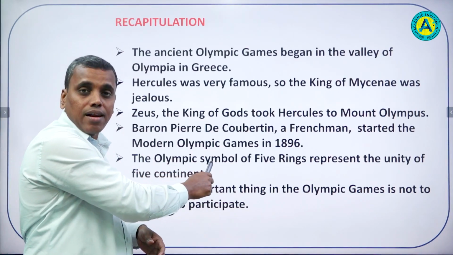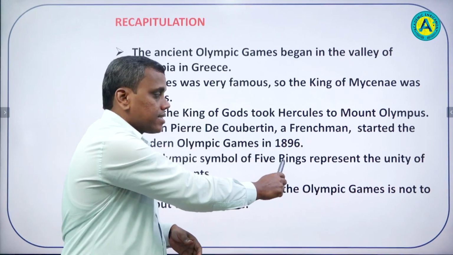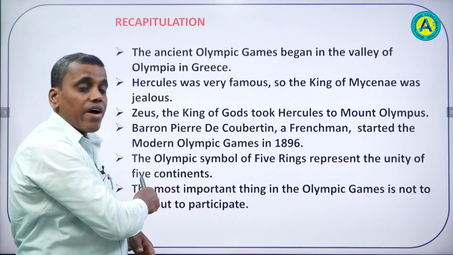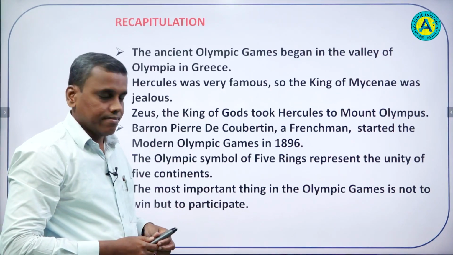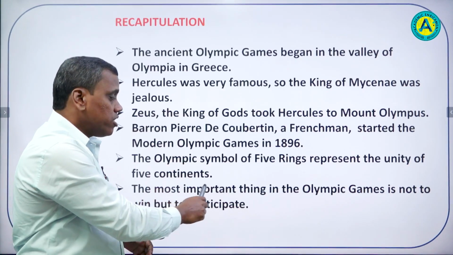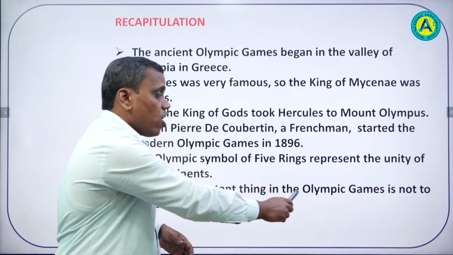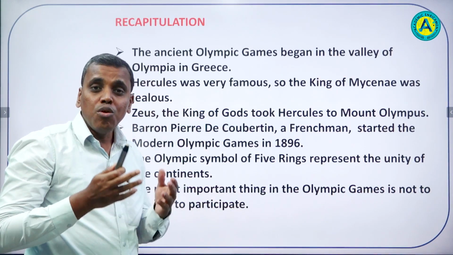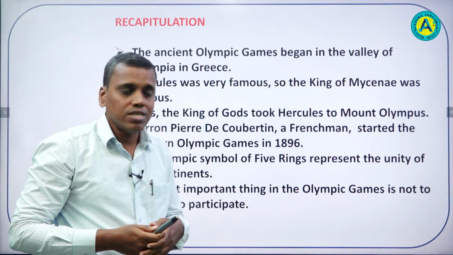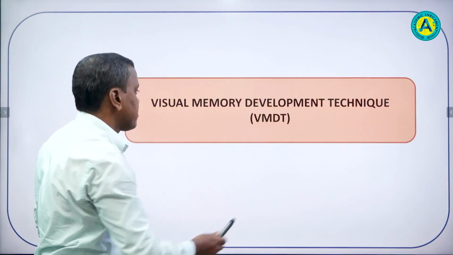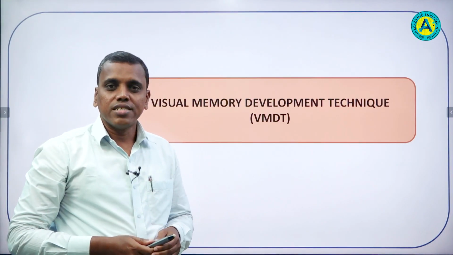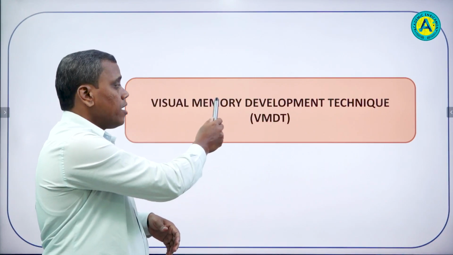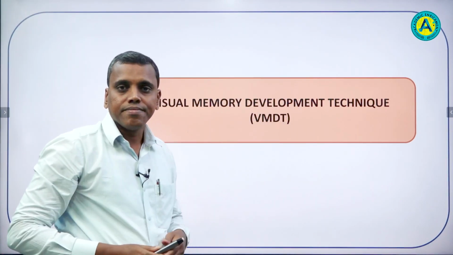The Olympic symbol of 5 rings represents the unity of 5 continents. The most important thing in the Olympic Games is not to win but to participate. Okay, students? Dear students, now we are going to discuss VMDT, that is Visual Memory Development Technique.